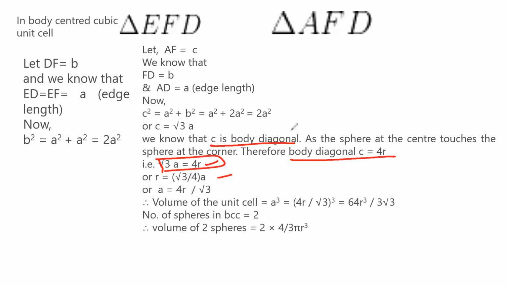So the volume of the unit cell is equal to A cube. Already we know, volume is equal to A into A into A. So that is 64 R cube by 3 root 3. And the number of spheres in BCC is equal to 2, that is number of atoms per unit cell. And volume of two spheres is equal to 2 into 4 by 3 pi R cube.